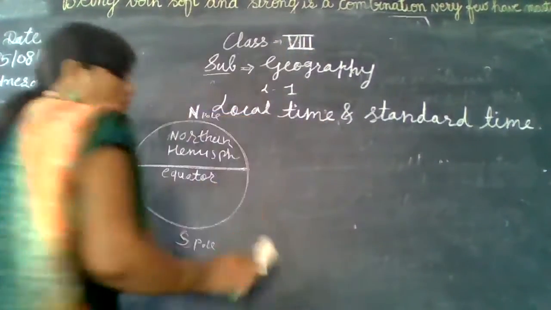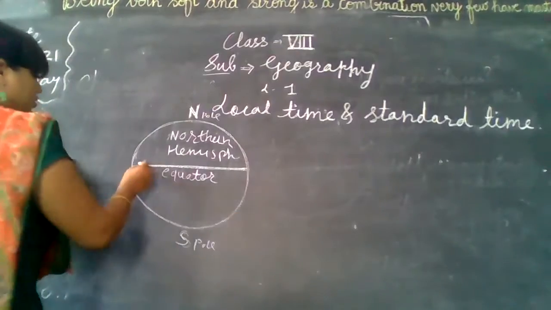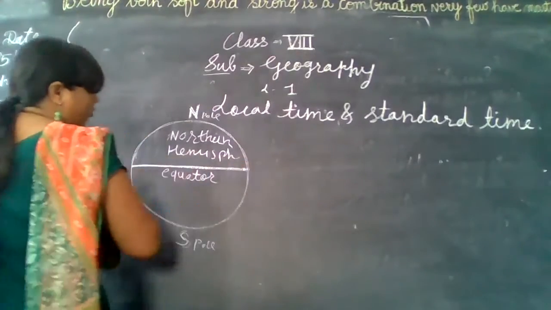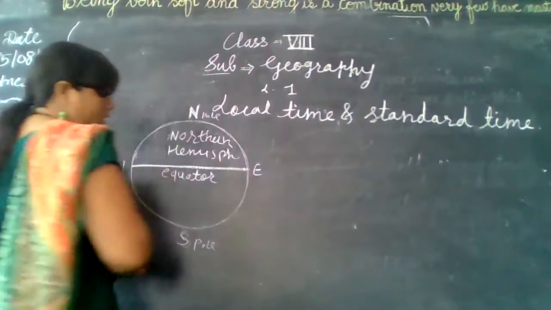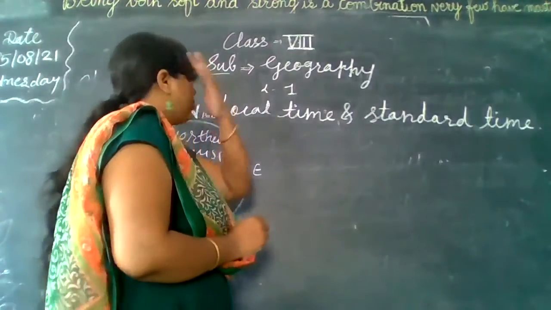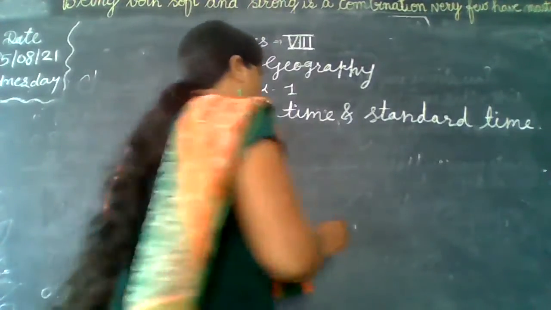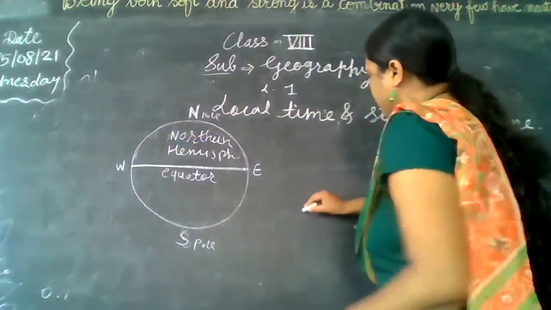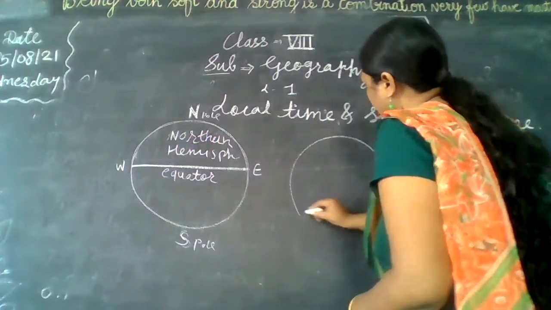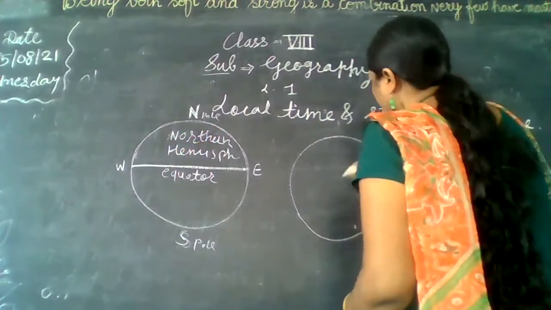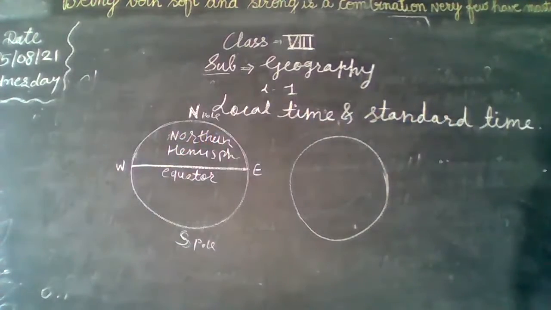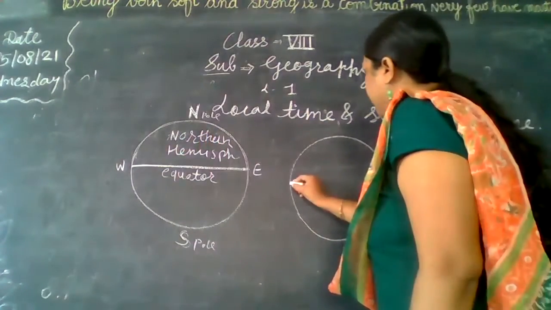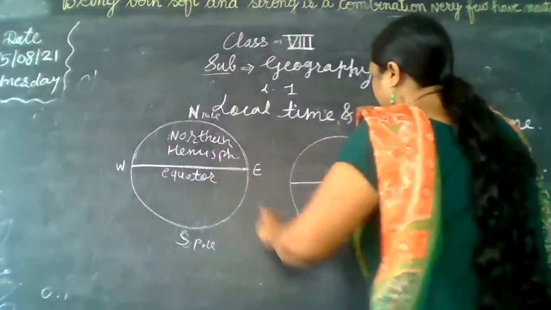Now this is called the equator, which runs from east to west. Let us know first what is meant by latitude and what is meant by longitude. This horizontal line, you know about the equator.